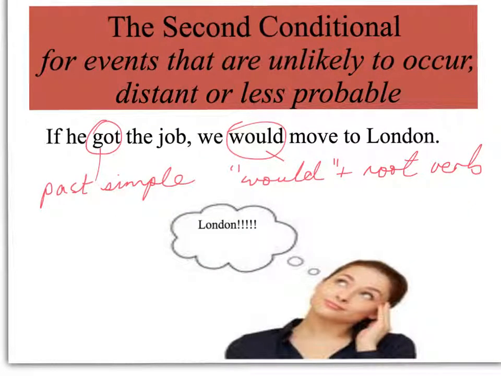The second conditional is used for events that are unlikely to occur. They are distant or less probable. If he got the job, we would move to London. Note the use of the past simple in the if clause and would plus the root verb in the main clause.